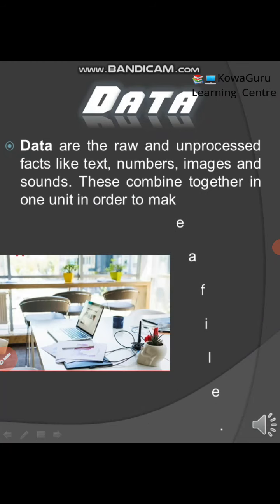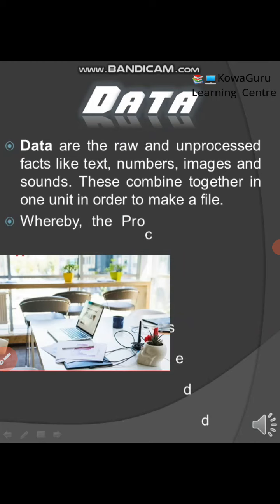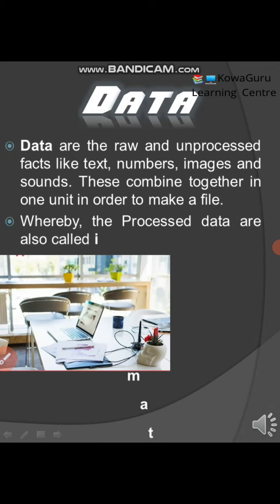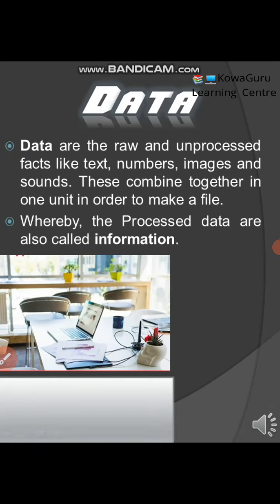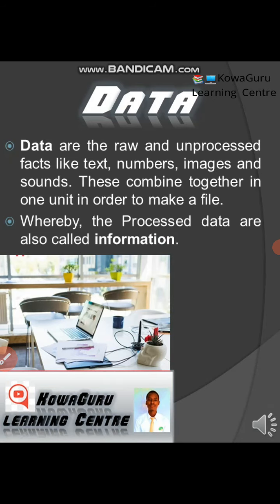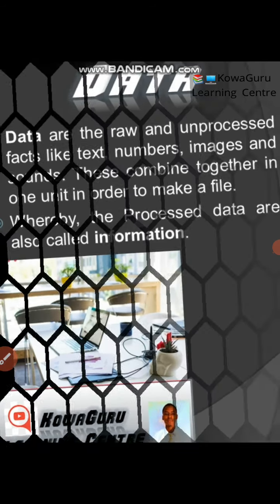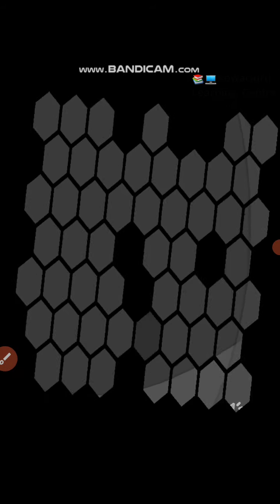So when you make a file, you're going to talk about this file. How are you going to specify that this file is responsible for this? This file is for student documents. This file is for books. This file is for a kind of lesson file. The processed data are also called information, because it makes sense. It is arranged. It is not raw fact. Like a picture, which will be given a name that gives correct information.